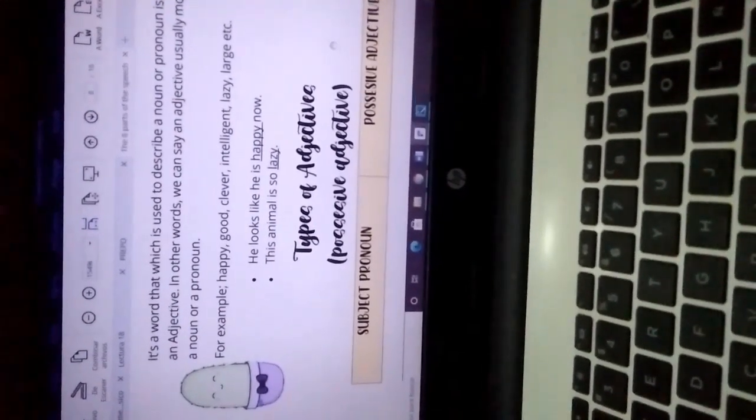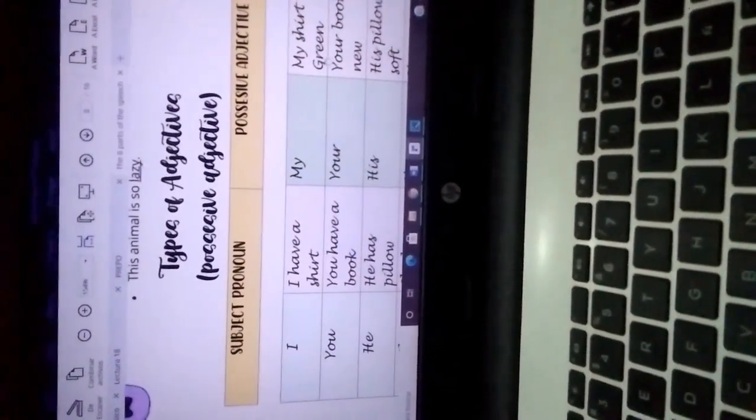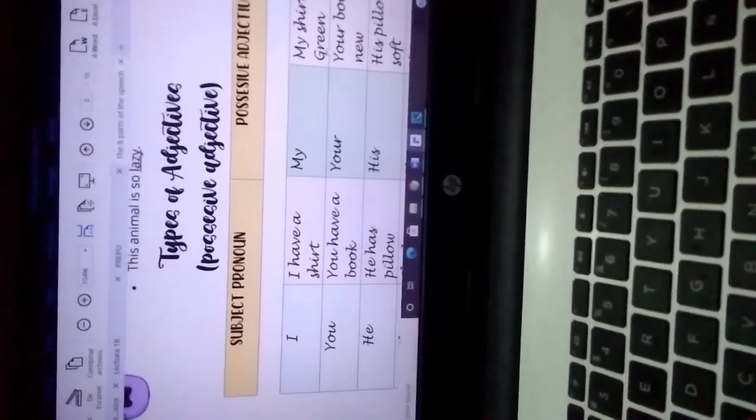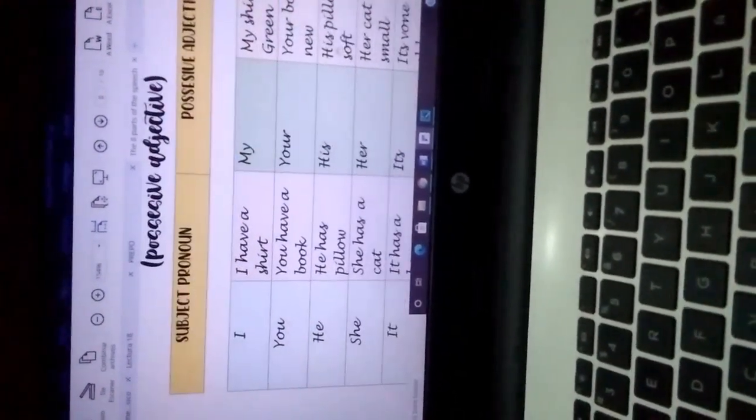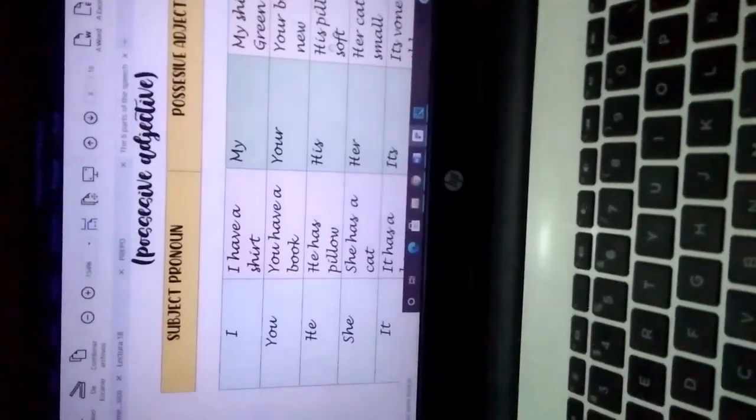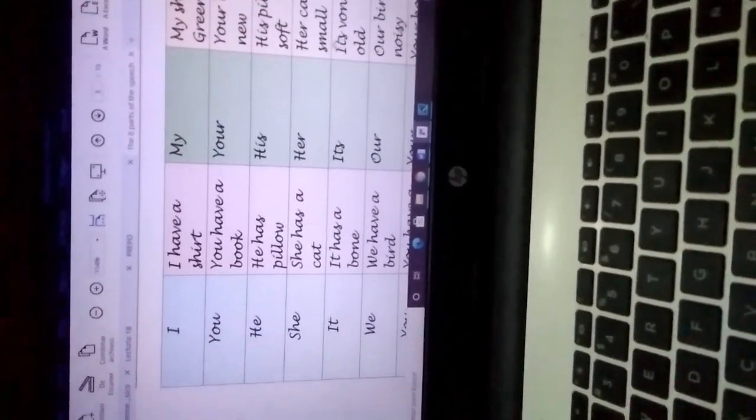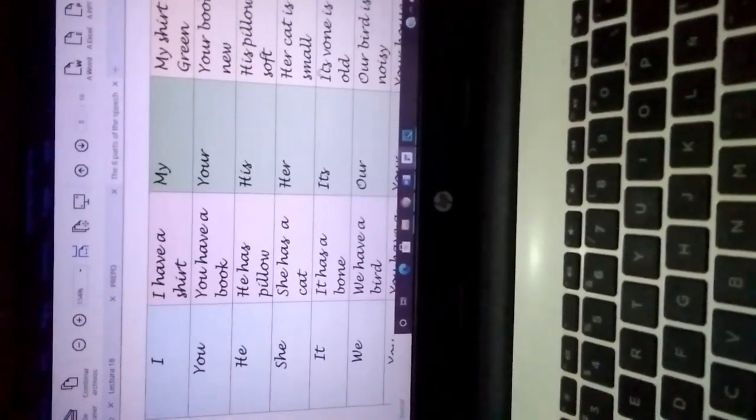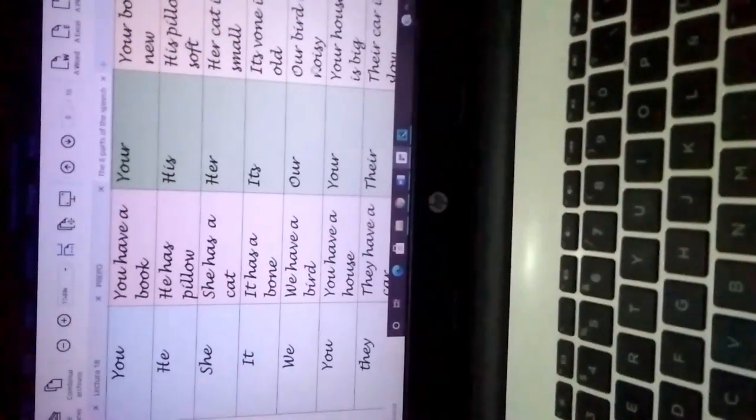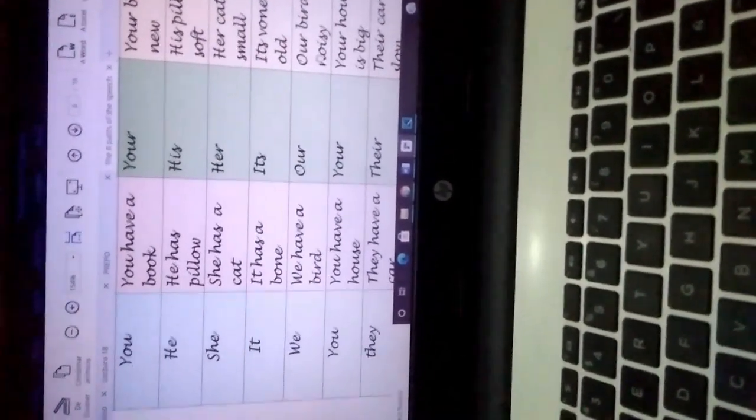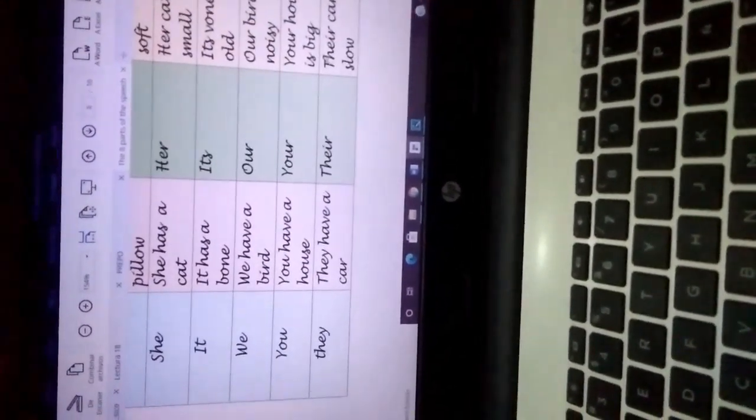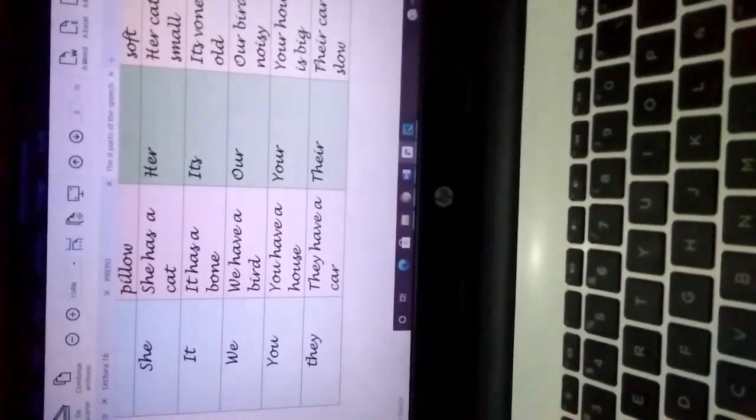This animal is lazy. Types of adjectives: possessive adjectives. Subject pronoun, possessive adjective: I, you, he, she, it, we, you, they. Examples: I have a shirt, you have a book, he has a pillow, she has a cat, it has a bone, we have a bear, you have a house, they have a car.